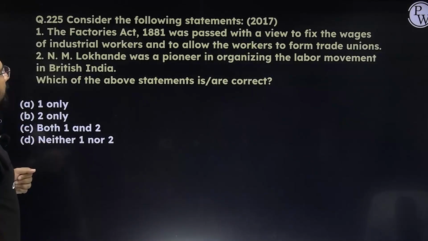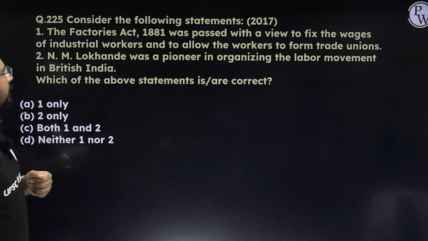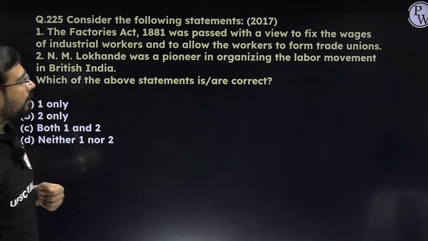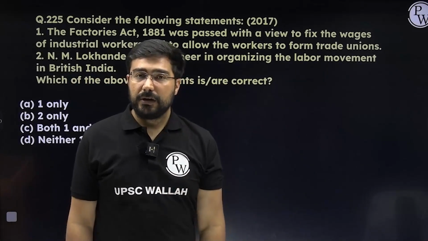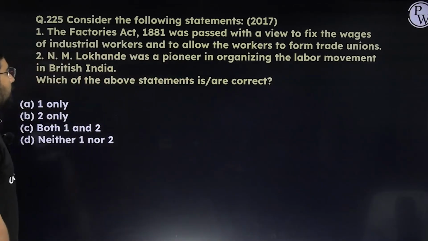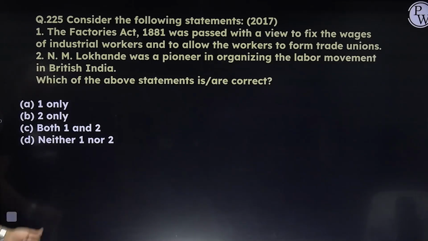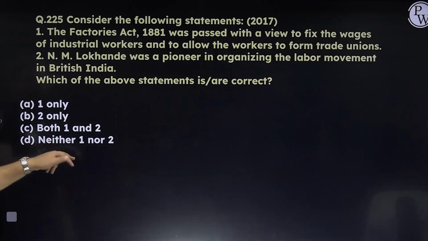Next, the Factory Act of 1880 was passed with a view to fix the wages of industrial workers and to allow workers to form trade unions. No, trade unions were recognized, as I've told you, by 1926, not at this point of time. And neither did they give any kind of fixed wage. Second, N.M. Lokhande was a pioneer in organizing the labor movement in British India. 100% correct. Okay, so the answer here will become B.